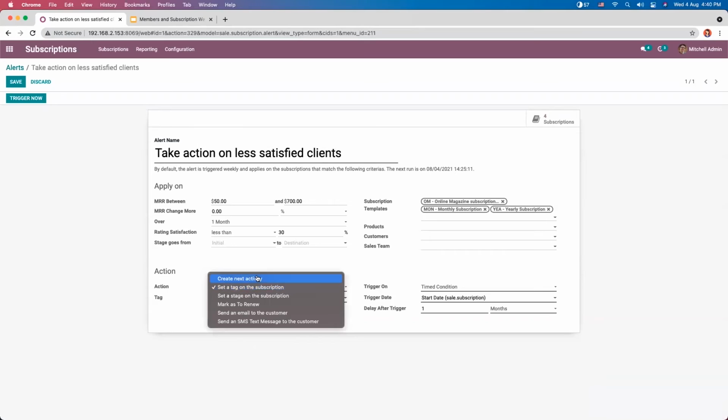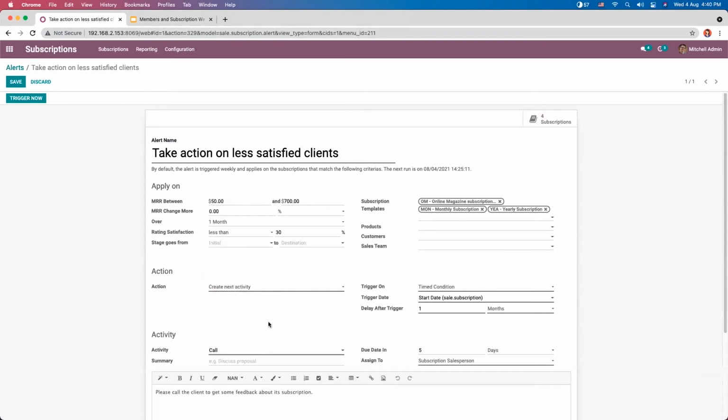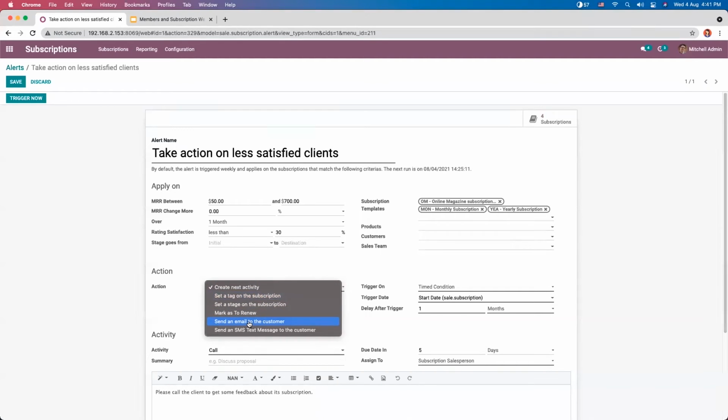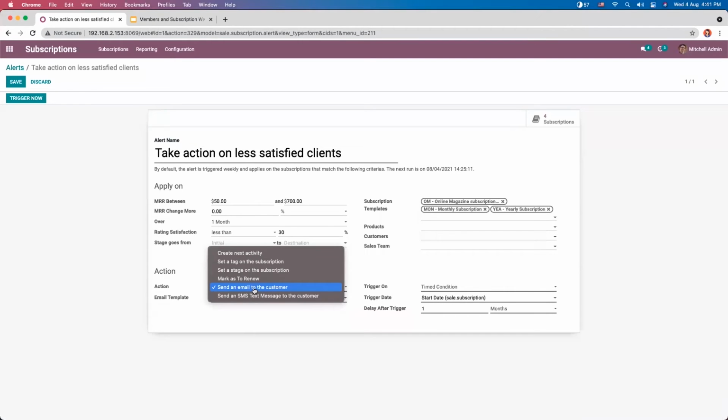You can add the tags. Then we can mark as to renew, and we can send an email to customer by setting email template. Then we can send a text message to the customer. And we also have option to mention trigger actions and trigger date.